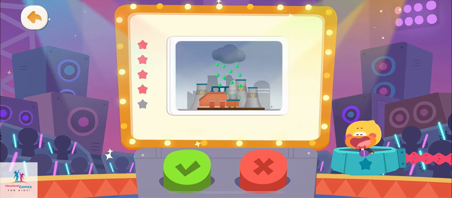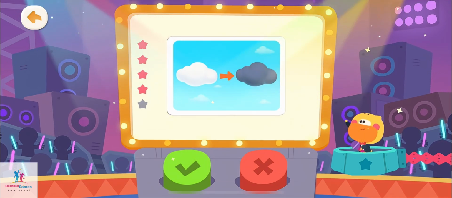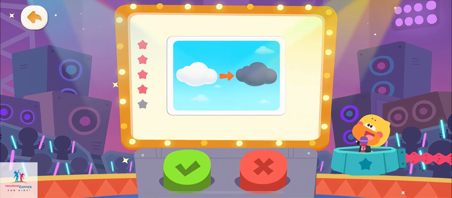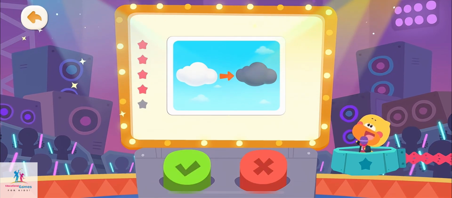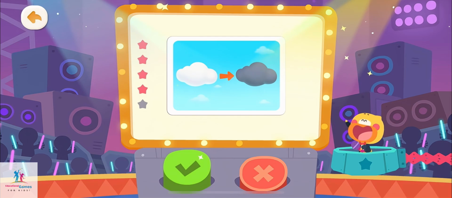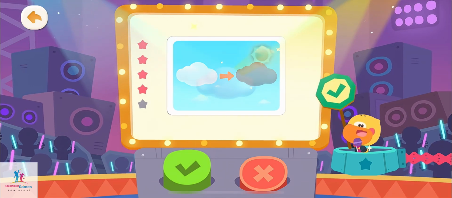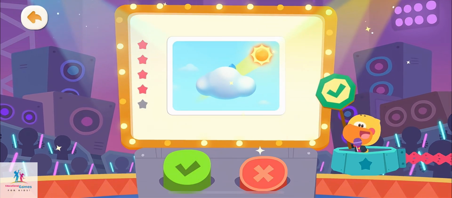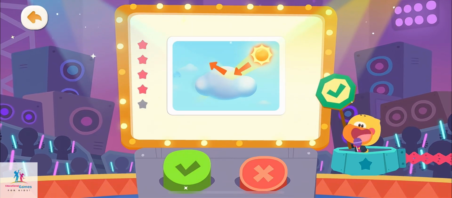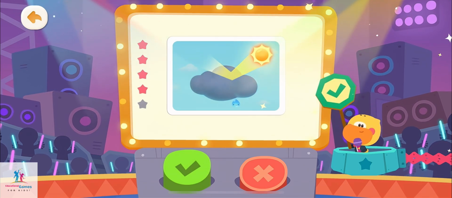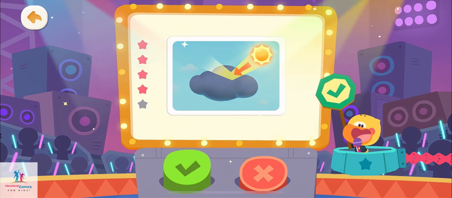Next question. The dark cloud is transformed from the white cloud. Is it true? Here is the answer. This is true. When there are more and more water drops in the white cloud, it'll be hard for the sunshine to penetrate the cloud. Then the white cloud turns into the dark cloud.